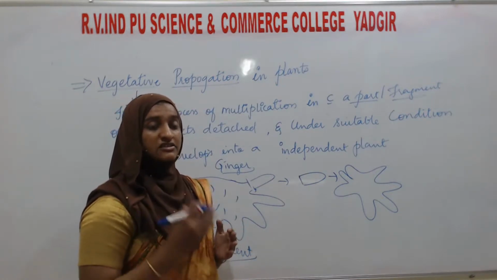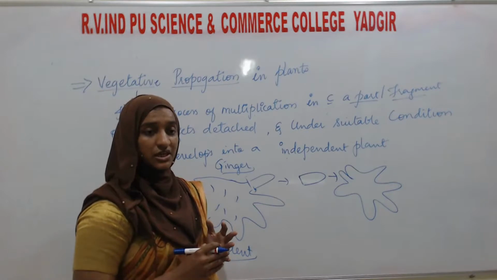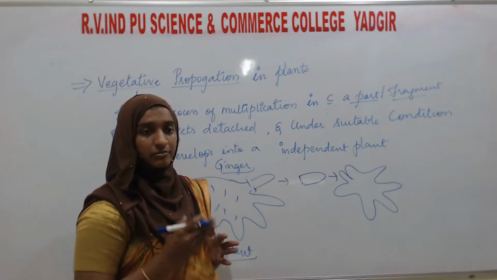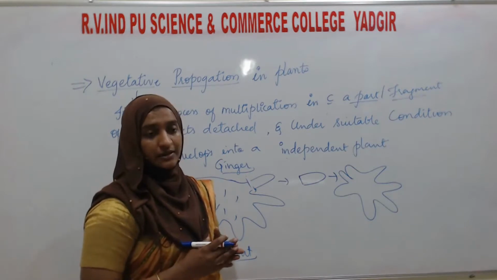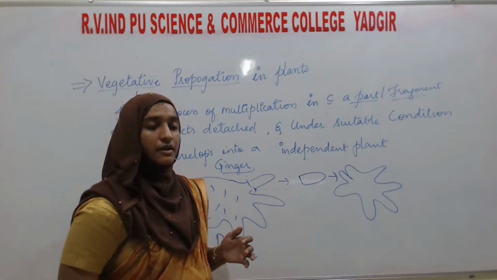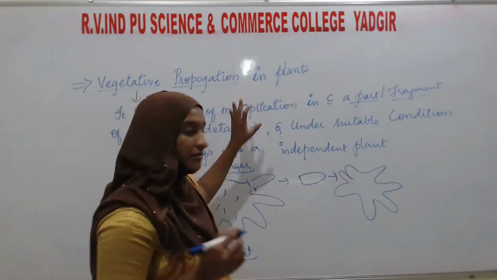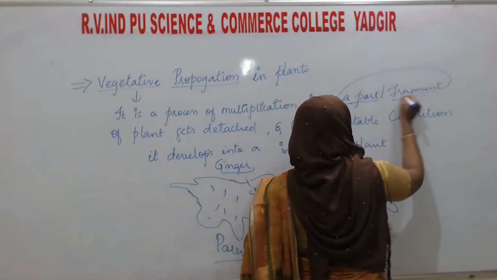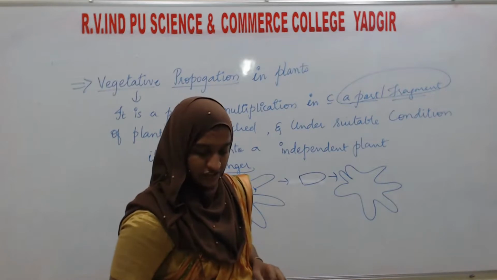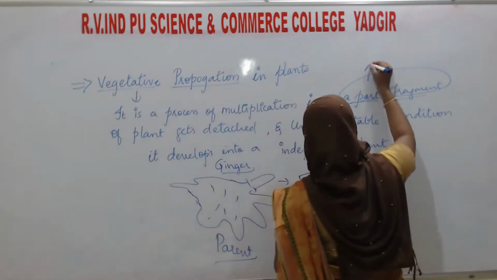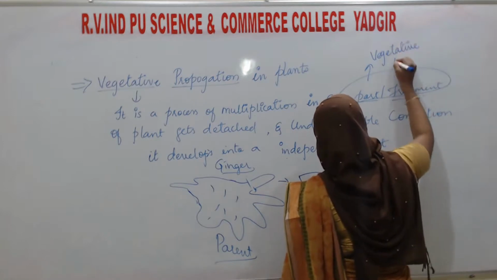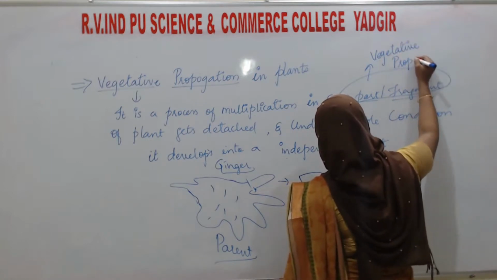You can see this type of vegetative propagation in ginger, potato, turmeric, and bulbils, bryophyllum. Many examples are there. Whatever part or fragment by which reproduction takes place, we can call it the vegetative propagule.